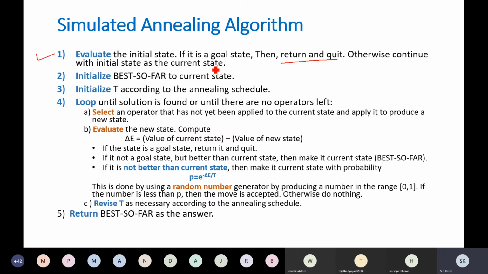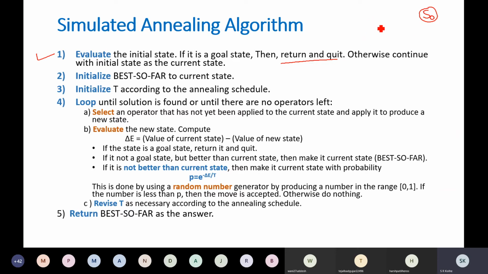So start with some starting state. Suppose S0 is the starting state. It's not a goal state, suppose. So we will make this the current state. S0 is the current state. Initialize best so far to this current state. We are going to call this state the best so far state also. It is the current state as well as the best so far state.